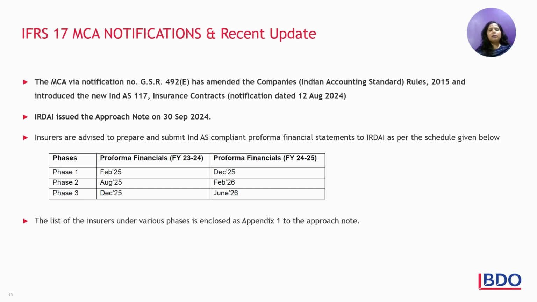So the Ind AS compliant pro forma financial statements have to be prepared in accordance with three phases. The pro forma financials will first be prepared in Feb 25 for FY 23-24. Pro forma financial statements for 24-25 will be prepared by phase 1 companies for December 25. Now I'm not going into the listing of which companies fall into phase 1, phase 2, phase 3. The listing of the phase-wise companies is provided in the appendix to that approach note.